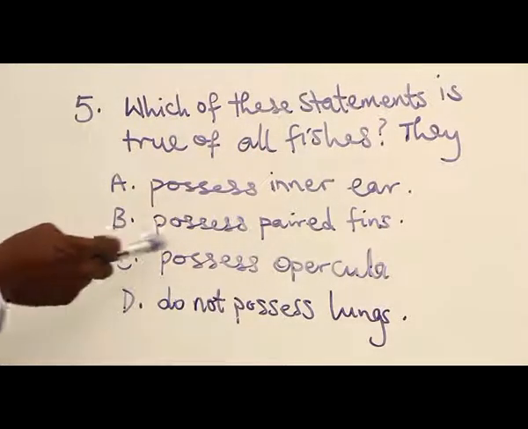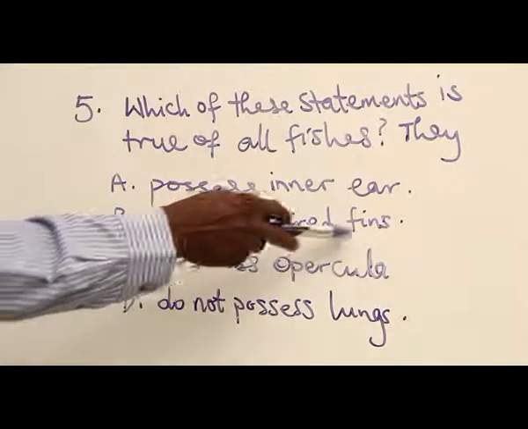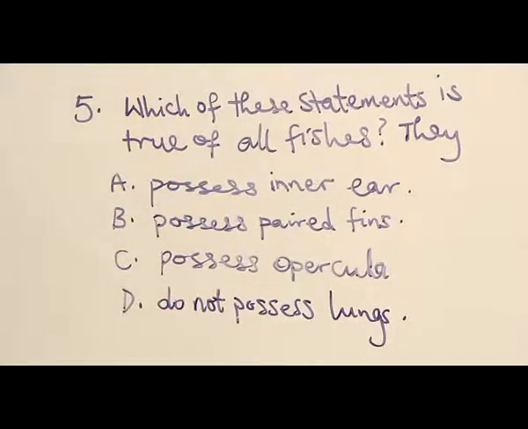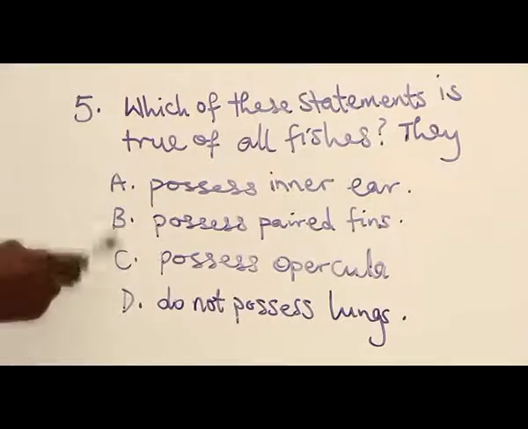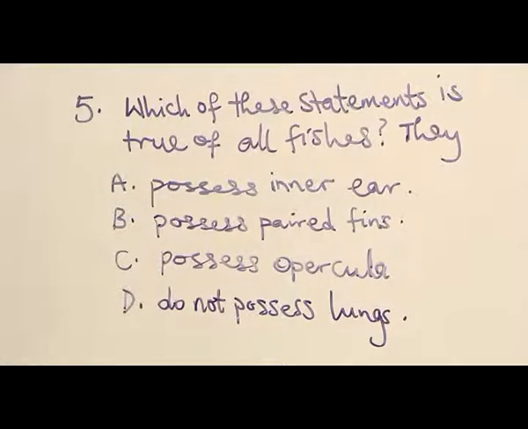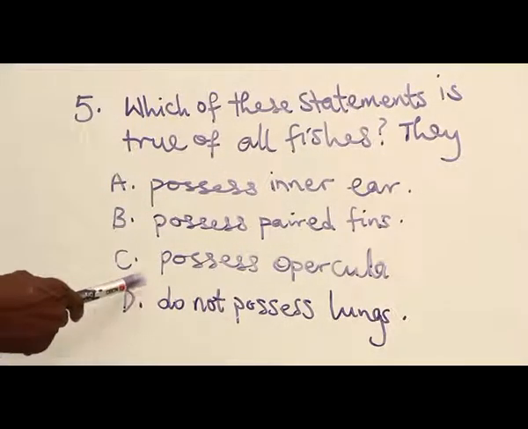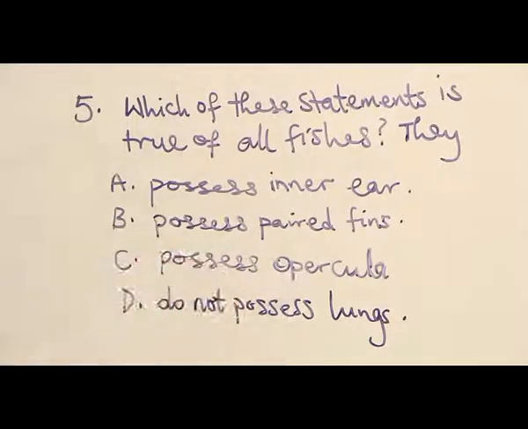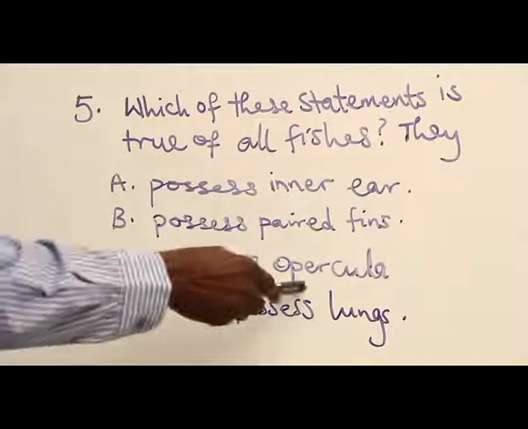Let's look at B. Shark has no paired fins, that is pelvic and pectoral fins. Anal fins, we don't have that in shark, and shark is a fish. Shark represents the cartilaginous fishes. C. Possession of opercula. Only bony fish have opercula, like catfish, tilapia, and so on. If you look at a shark, you can only find gill slits by the side where the opercula is supposed to be. So not all fishes have opercula.